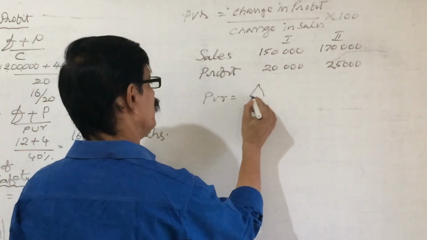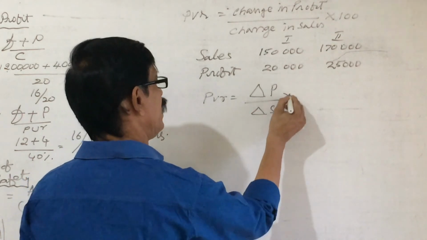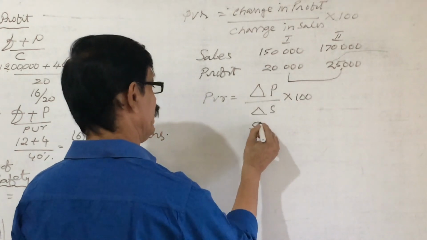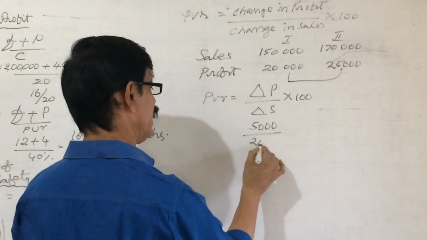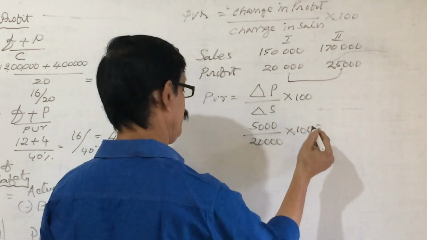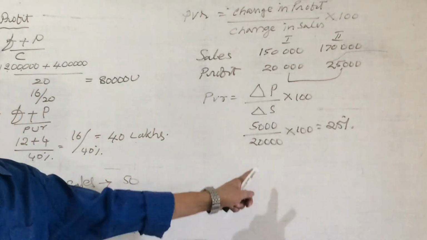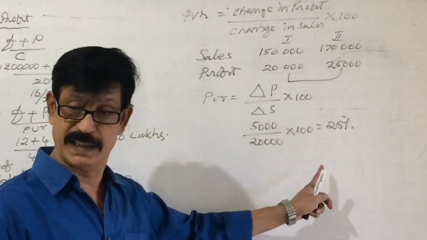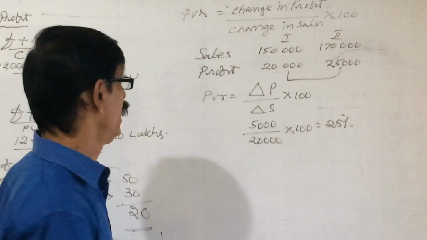change in profit. You can say delta profit by delta sales into 100. How much change in profit here? 5,000. Divided by how much change in sales? 20,000 into 100. That is equal to 25%. PVR is equal to 25%. Change in profit by change in sales into 100. You can apply this formula only when 2 years information is available.